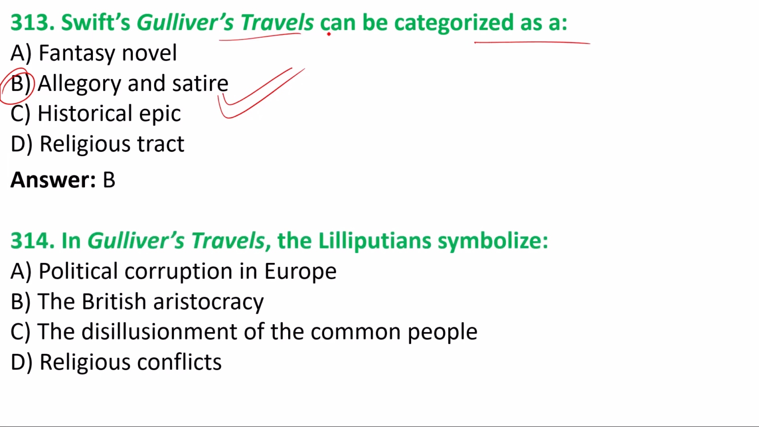Number 314. In Gulliver's Travels, the Lilliputians symbolize whom, in Gulliver's Travels by Jonathan Swift? The options are political corruption in Europe, the British aristocracy, disillusionment of the common people, and option D, religious conflicts. Option A is the correct answer. Political corruption in Europe is symbolized in Gulliver's Travels by the Lilliputians.